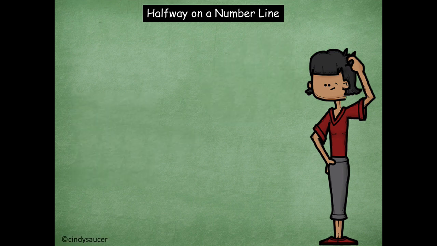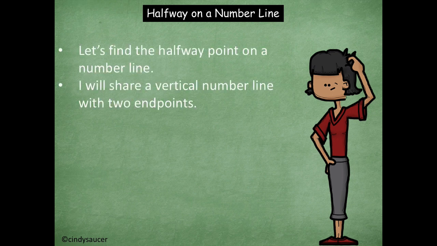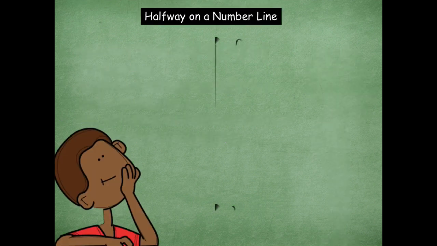Okay, so let's find the halfway point on a number line. So what I'm going to do is show you a vertical number line with two endpoints. And vertical number lines go up and down. And then you'll determine the halfway point between the two endpoints. So let's do this first one together. So here's my vertical number line. We have to start at 0 and we're going up to 10.